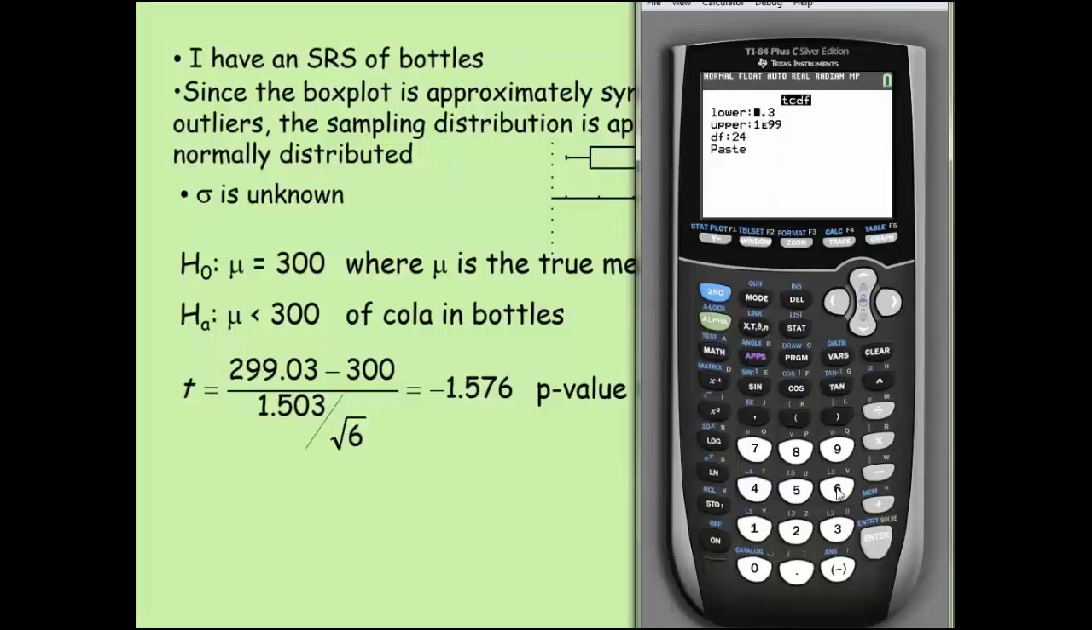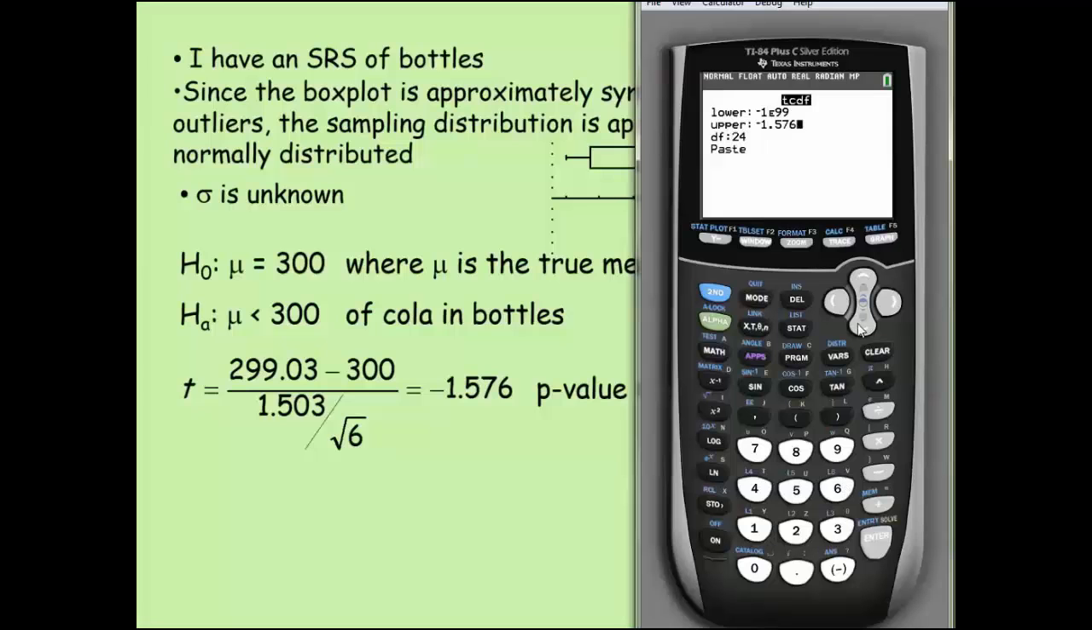Okay, now this time we got to think about what type of number we're dealing with. I have a negative t-score, which means I'm on the lower half of my graph. So I want anything from negative infinity all the way up to this negative 1.576. So negative 1 E to the 99 is what we're going to type in for negative infinity. And then for upper, I want that to be negative 1.576.